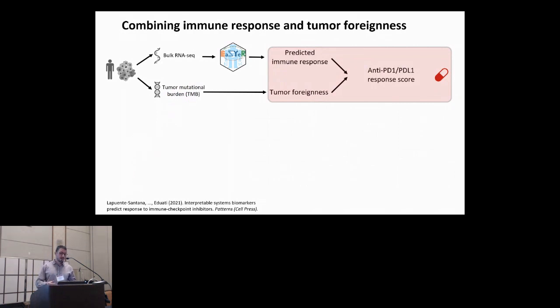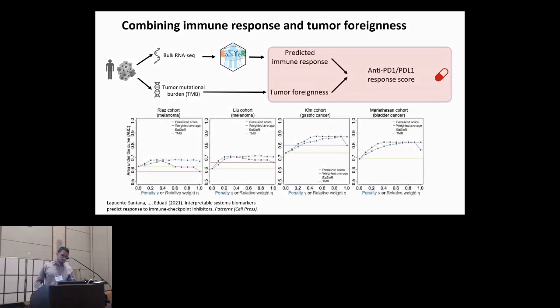So we need bulk RNA-seq data as input for EaSleR, and EaSleR will return an estimation of immune response. Tumor mutational burden is an FDA-approved biomarker, and it basically represents a measure of tumor foreignness. These two biological processes are complementary to each other. So both are required for successful immunotherapy. So we need both to have the neoantigens there and also to have an existing immune response in the patients. So we combine these two scores to derive an anti-PD-1 response score.